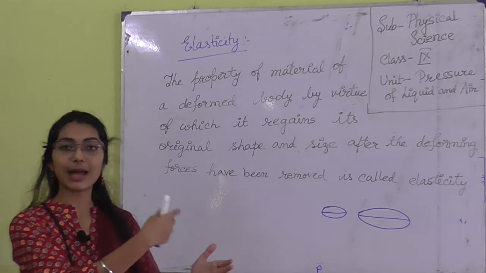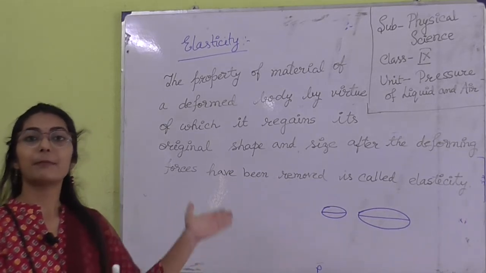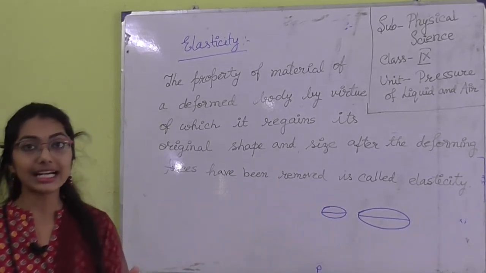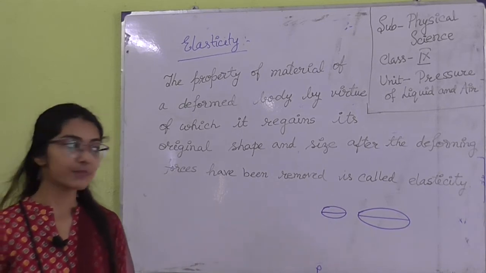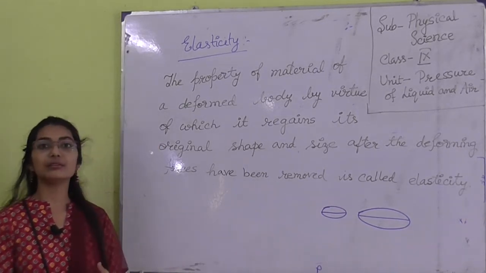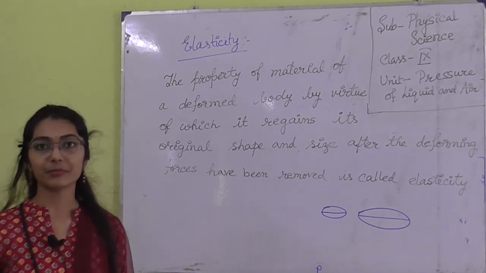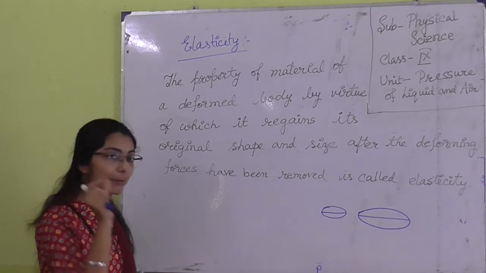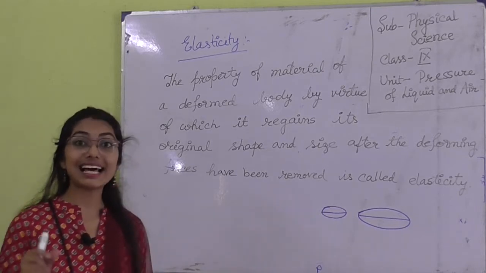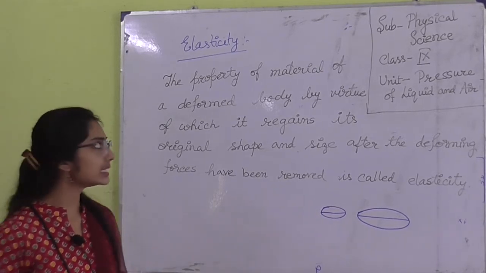If my applied pressure is the action, the pressure given by the material is the reaction force, or restoring force, by which it tries to oppose the given force. That property is known as elastic property or elasticity.